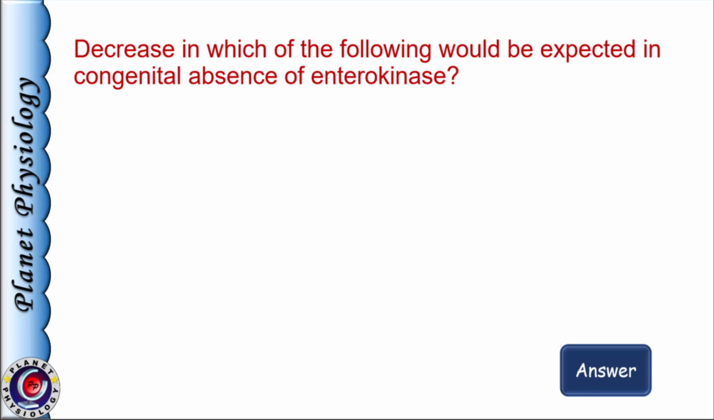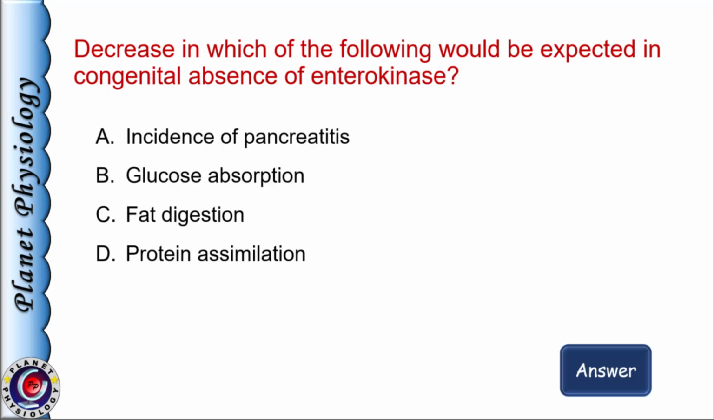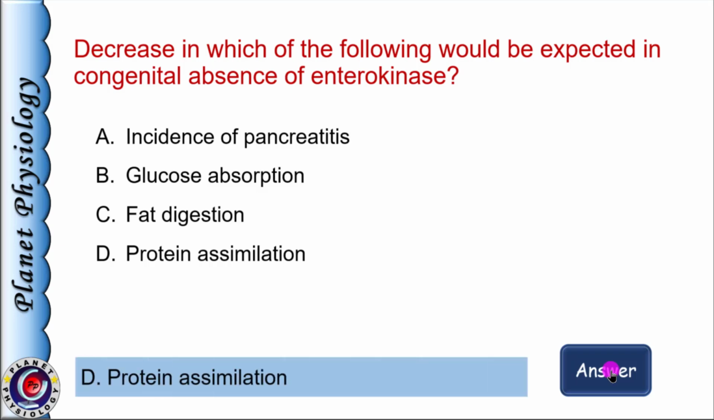Coming to the next question. Decrease in which of the following would be expected in congenital absence of enterokinase? A. Incidence of pancreatitis, B. Glucose absorption, C. Fat digestion, and D. Protein assimilation. Enterokinase is the enzyme necessary for initial activation of trypsinogen to trypsin, which then further exerts positive feedback to activate further trypsinogen. Hence, the enterokinase deficiency is associated with poor protein digestion and absorption. And hence, for this question, the correct answer is option D, protein assimilation.